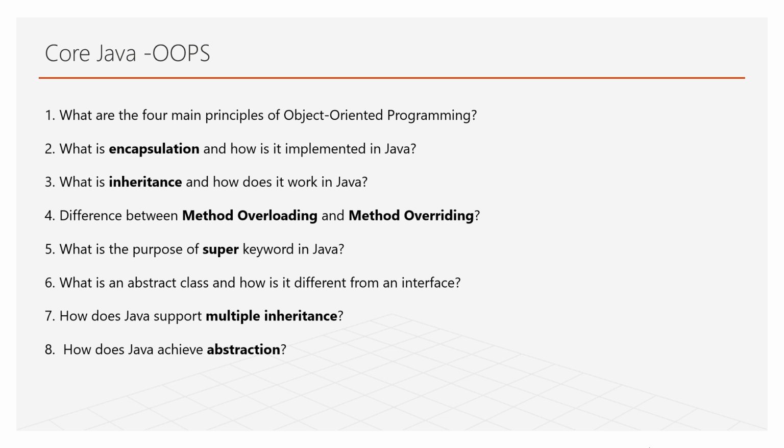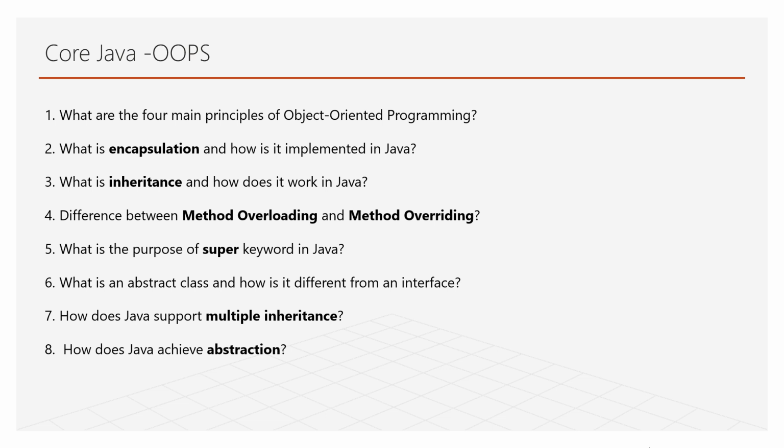OOPs concepts: what are the four? Everyone who is familiar with Java, whether freshers or experienced, should know about OOPs concepts. These are mandatory questions in Java interviews. The four main principles of OOPs are abstraction, encapsulation, inheritance, and polymorphism.